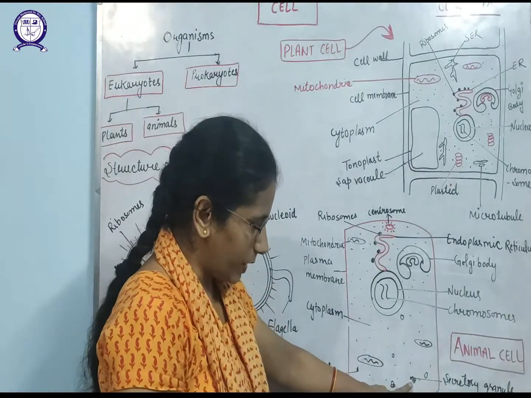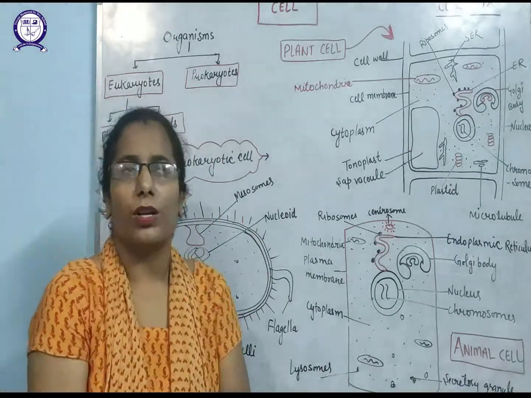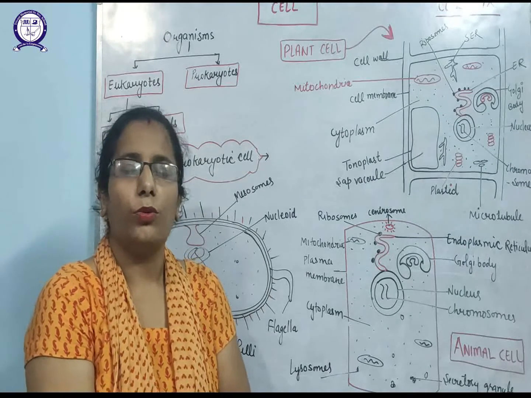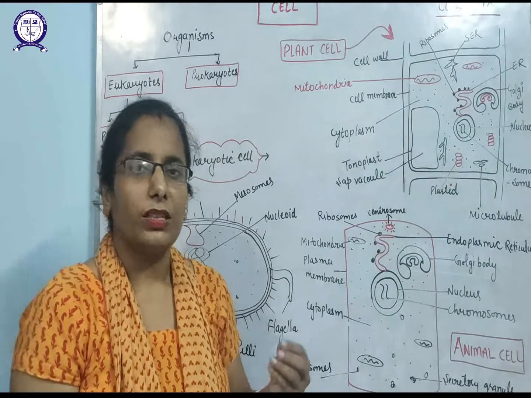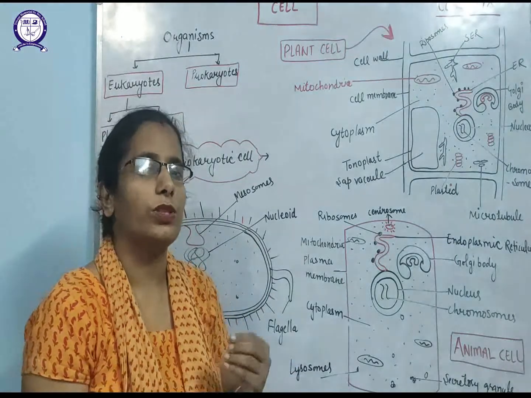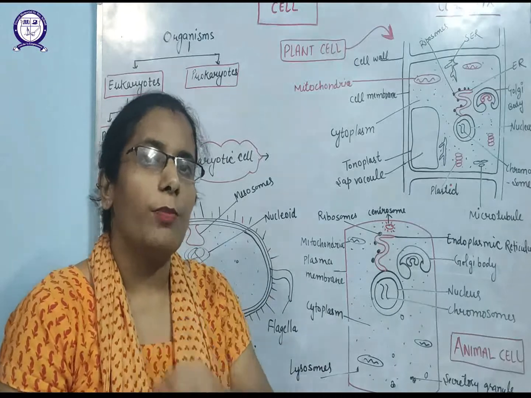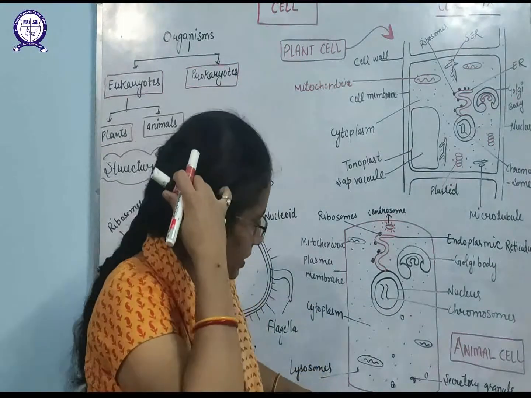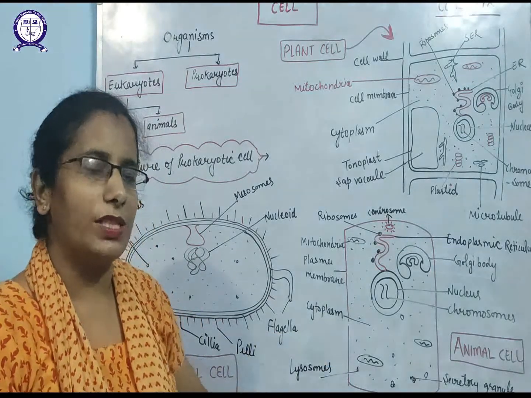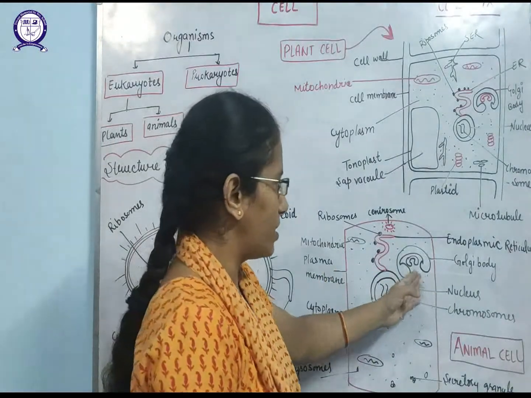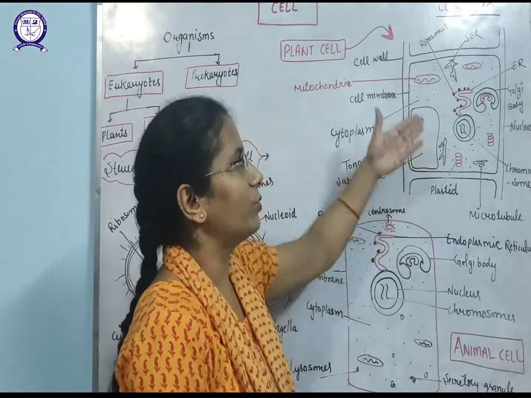These small spherical structures are known as the secretory granules. And lysosomes are also there. Lysosomes are known as suicidal bags. Why are they known as suicidal bags? Because whenever there is an infection in the cells, at that time the lysosomes will release lysozyme enzymes, and those enzymes will cause bursting of the lysosomes or engulfing of the pathogens. So the lysozymes secreted by the lysosomes will eat themselves. That is why they are known as suicidal bags. In the same way, the Golgi body lies near the ER for the packaging and modification of the proteins. And this is the centrosome.